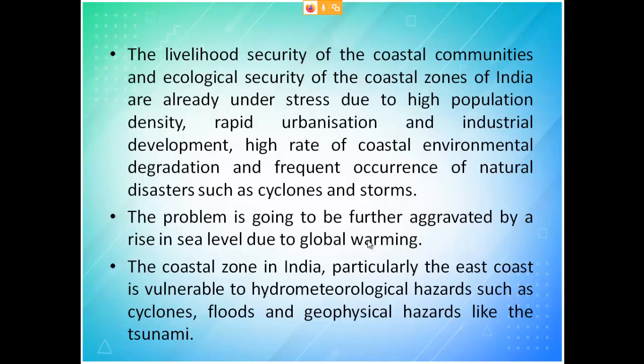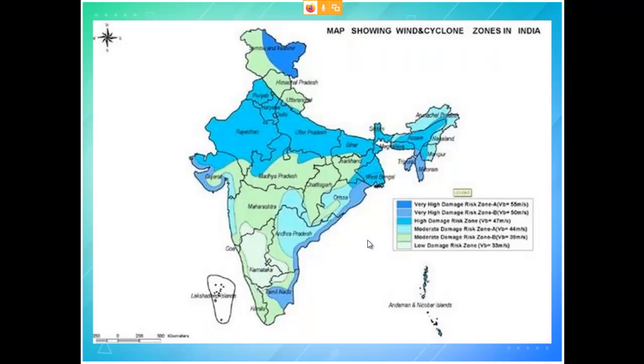Whereas on the Eastern Ghats side, once the cyclone comes, it will enter and reach till that end. Even in Vardah you might have seen, it has touched the Western Ghat itself by entering into the Eastern Ghat. Okay, so this is what we mean to say. So coastal zones in India, particularly the east coast, when we say east coast, the most affected is Orissa. All that will try to move up and try to damage Orissa alone. That we have seen in so many cyclones and such hazards.